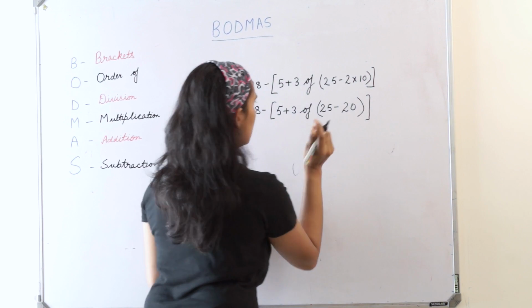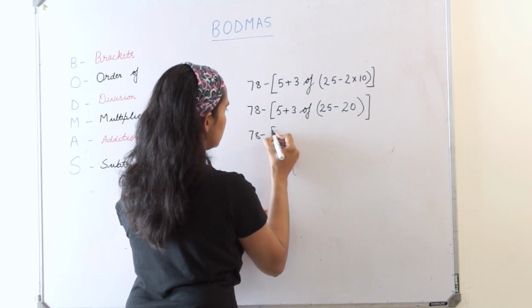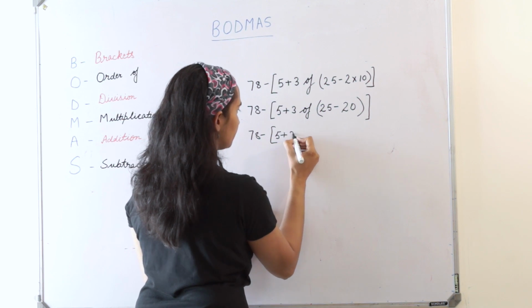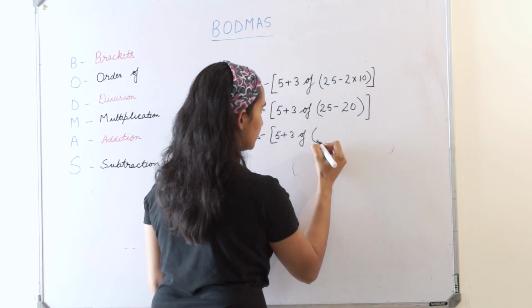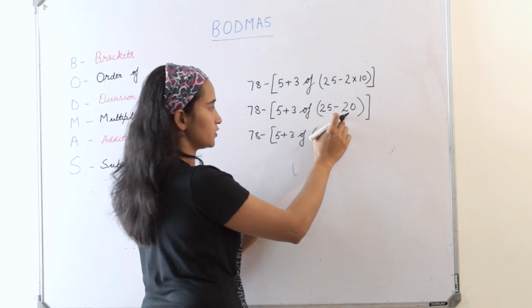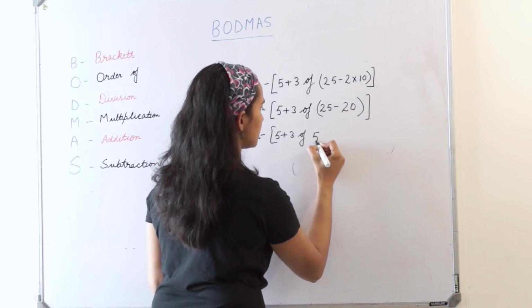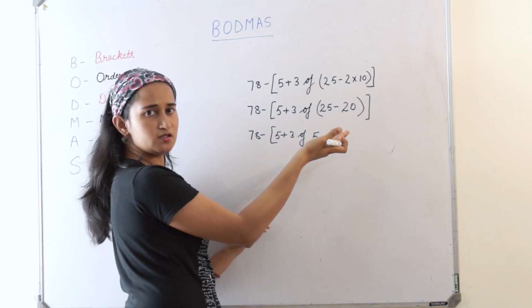So I have solved the first step. Moving further, 5 plus 3 of, again. Now 25 minus 20, because I have no other operation left in this bracket. That is 5. So I can directly write the answer here, because after that I have nothing to do in this bracket.